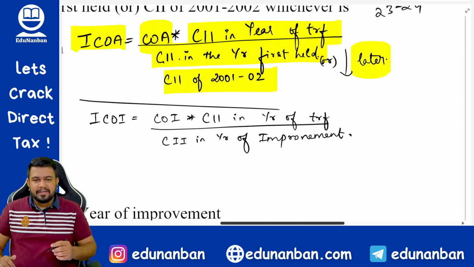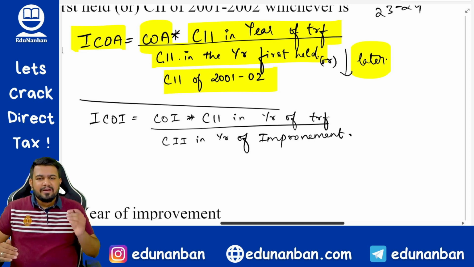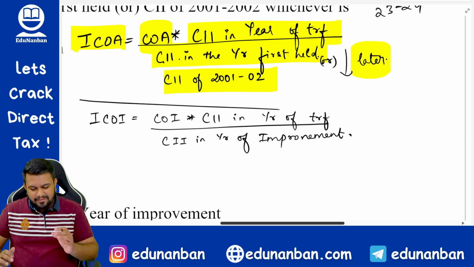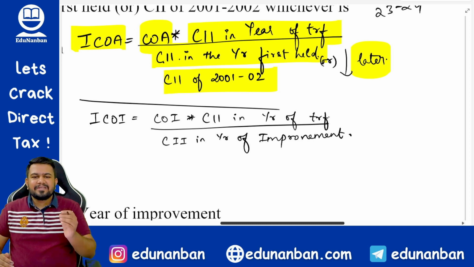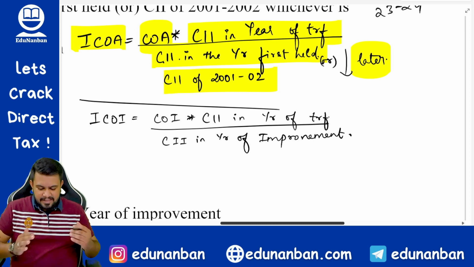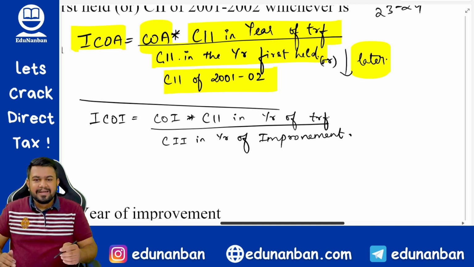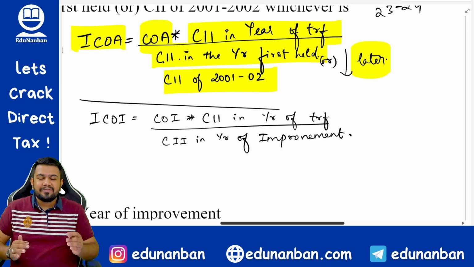whichever is later. Sir, first held means what? First held means the date of purchase. The year of purchase is only the first held. In certain cases, the first held might change. That we will be discussing later on. And I have also told, or cost inflation index of 2001-2002, whichever is later.